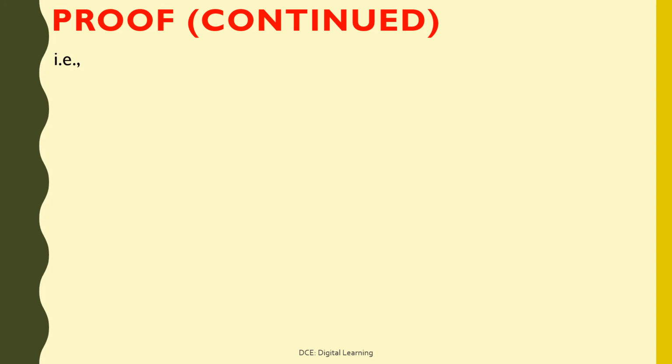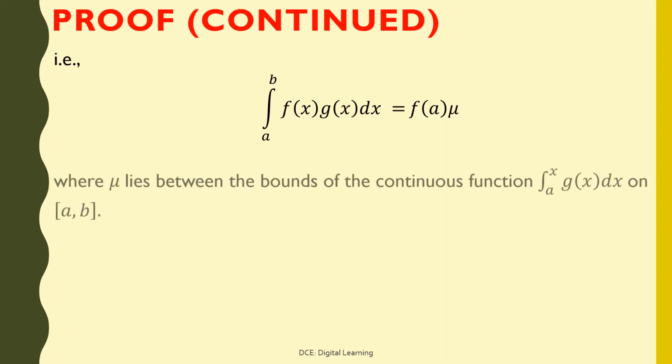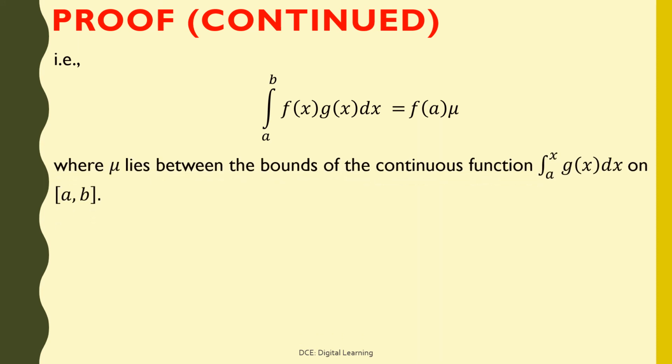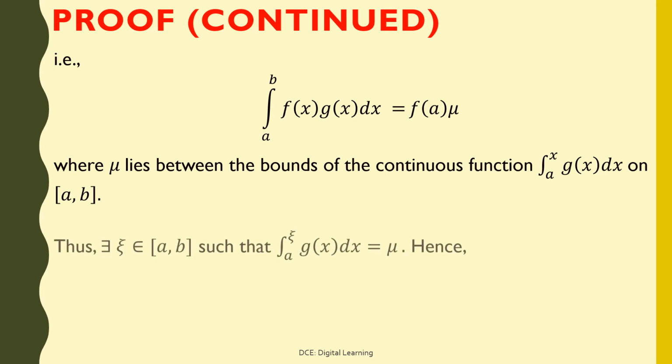That is, integral of f of x into g of x dx from a to b equals f of a times mu, where mu lies between the bounds of the continuous function integral of g of x dx from a to x on closed interval ab.